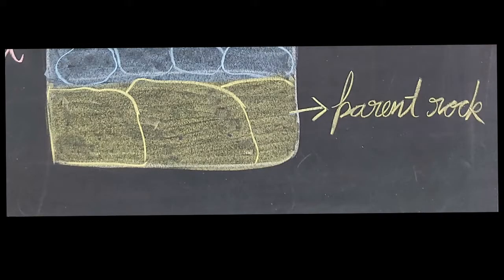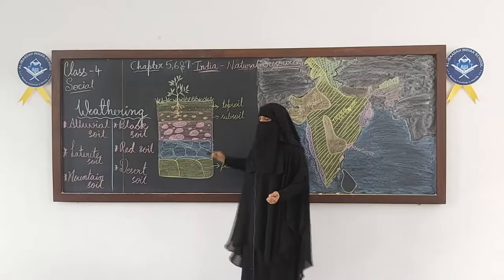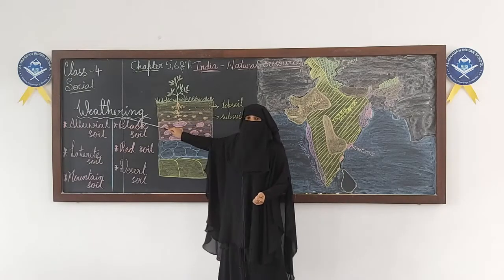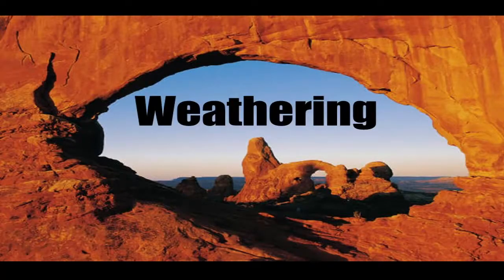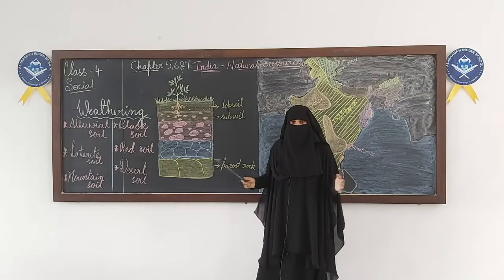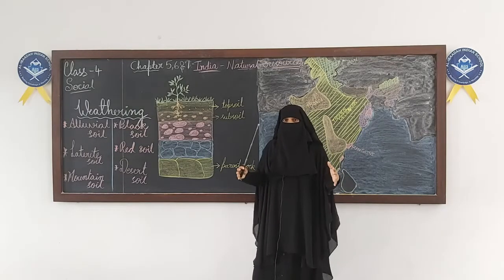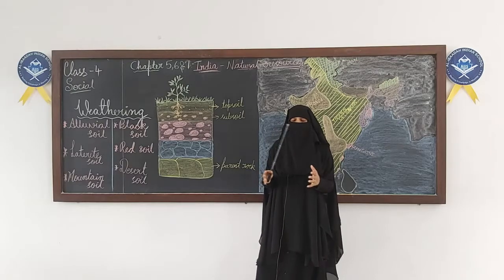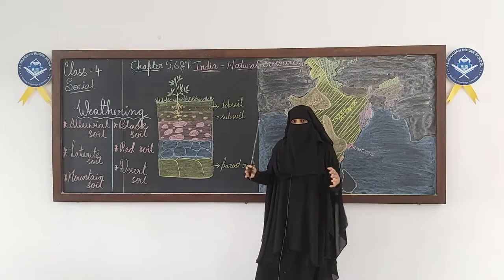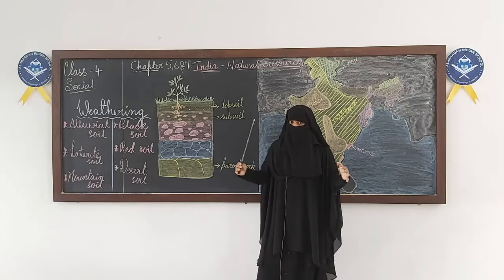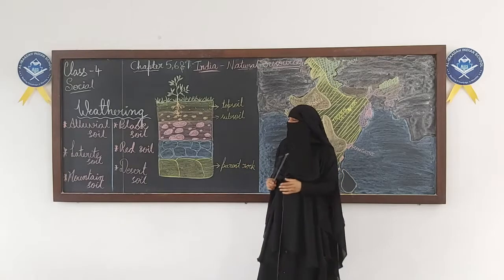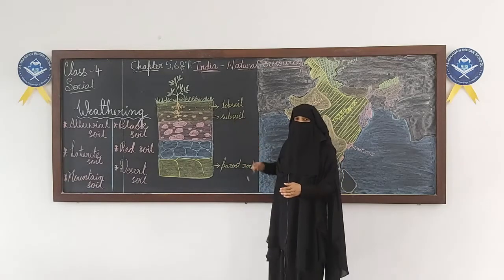It goes through a process called weathering. Weathering means continuous heat and cold exposure to the rock. When heat is there, it expands. When it is cold, it compresses. This continuous expansion and compression leads to soil.